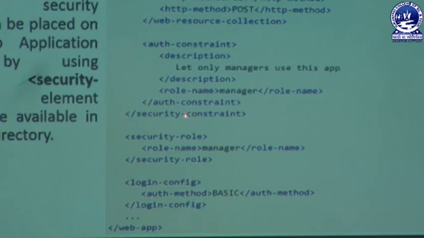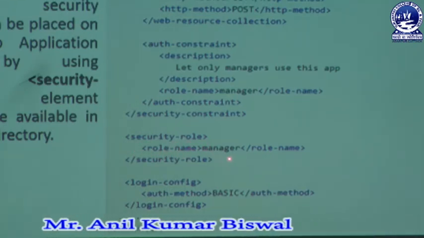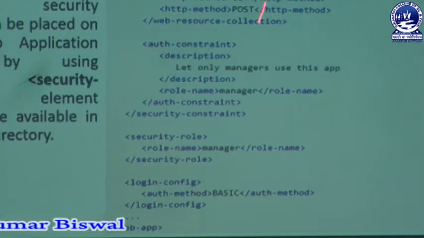Through that part we have another section, your security role. In that security role we are adding another tag, role name. In that role name we are placing manager. That means this platform must be accessed through your manager, and that manager is playing as a role. And here we also have another tag, the login config tag. In that login config tag we are using the subtag auth method, meaning authentication method. In that method we are placing BASIC.